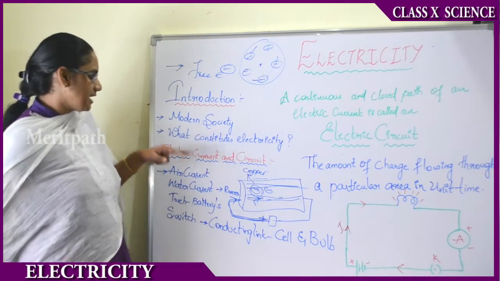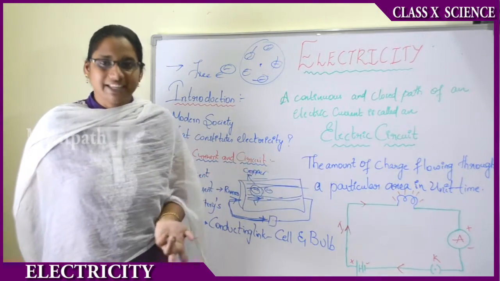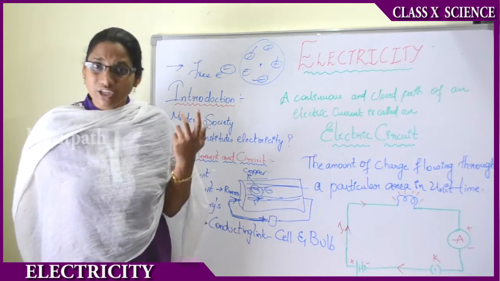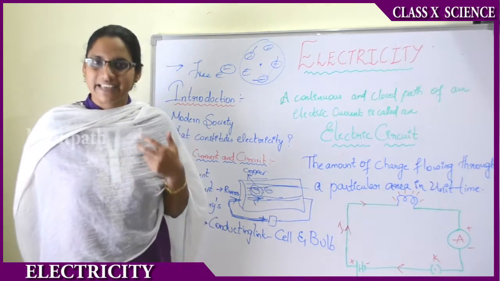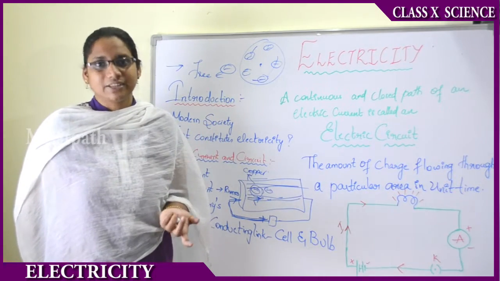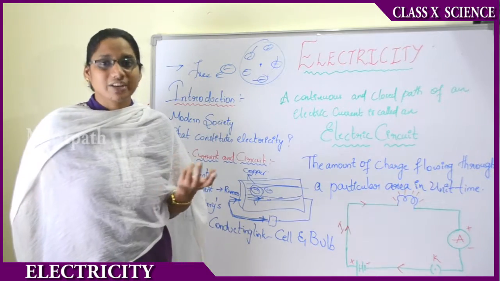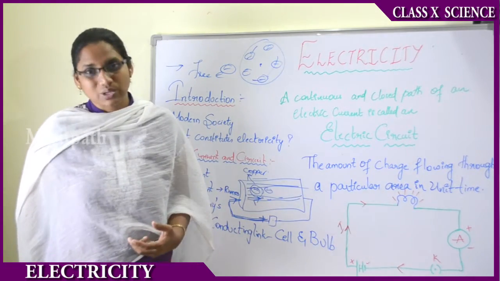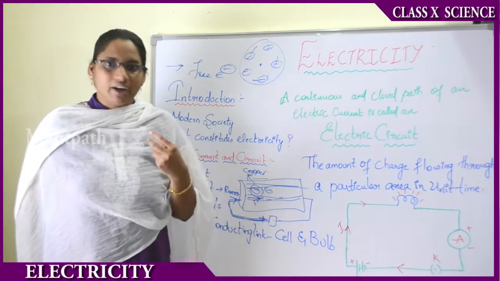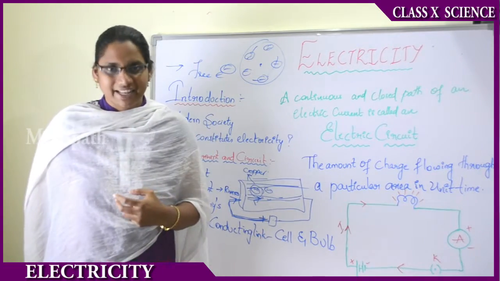And now we have seen the applications, right? In our modern society, we have a lot of applications with electricity. There is a huge demand for electricity, and at the same time there is vast importance in generating electricity. So many schemes are used to generate electricity, with the help of either solar energy, wind energy, or any type of energy used to produce electrical energy.